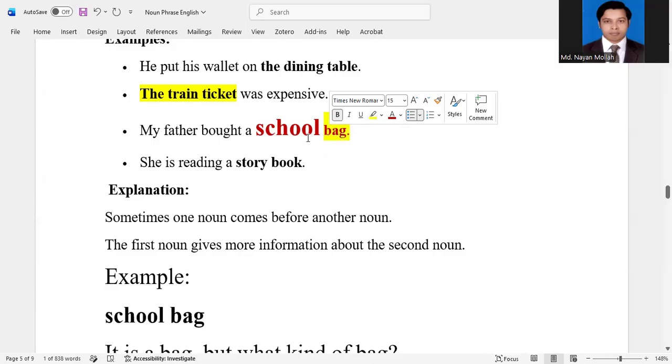That means school bag. Which type of bag? It's a school bag. It is not an ordinary bag or another bag. It is a school bag. That means the noun school can modify this bag.